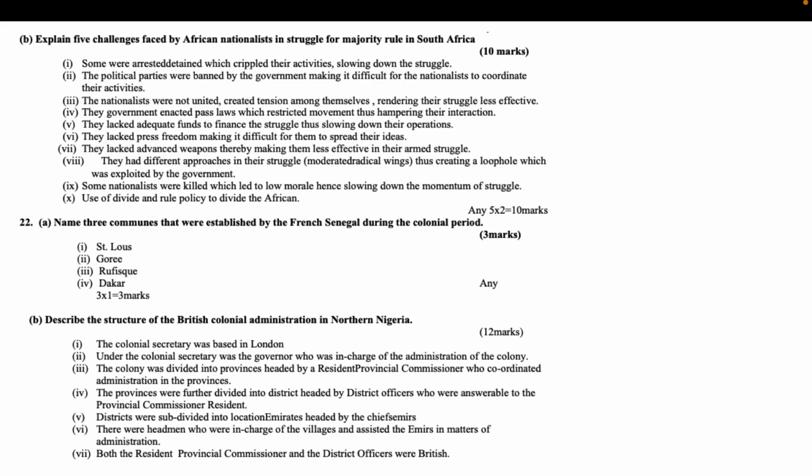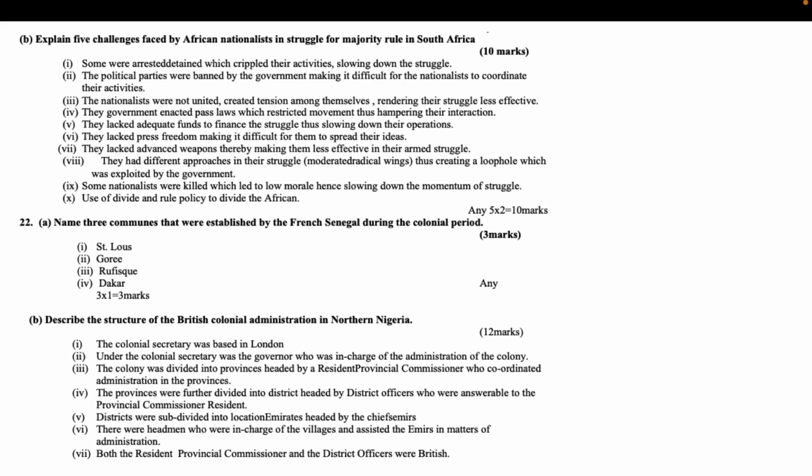B. Describe the structure of the British colonial administration in northern Nigeria. 12 marks. The colonial secretary was based in London. Under the colonial secretary was the governor, who was in charge of the administration of the colony. The colony was divided into provinces headed by a resident or provincial commissioner who coordinated administration in the provinces. The provinces were further divided into districts headed by district officers who were answerable to the resident provincial commissioner.